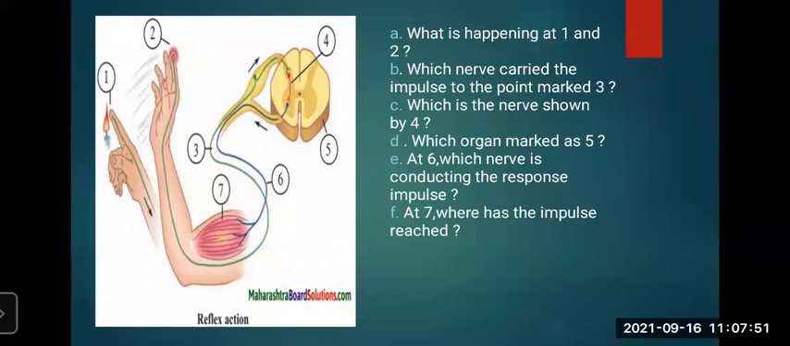So this is the important picture which is coming in the examination also. A question will come to draw the diagram of reflex action with the explanation. So you need to explain it step by step. So you will get good marks there. So let us proceed. Understood reflex action.